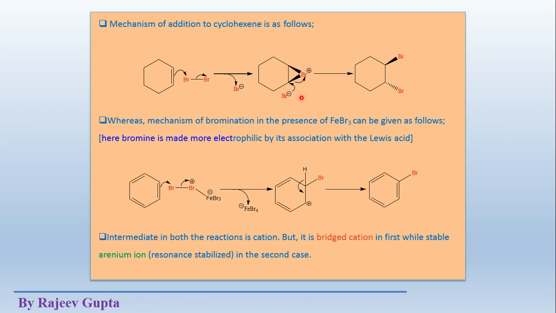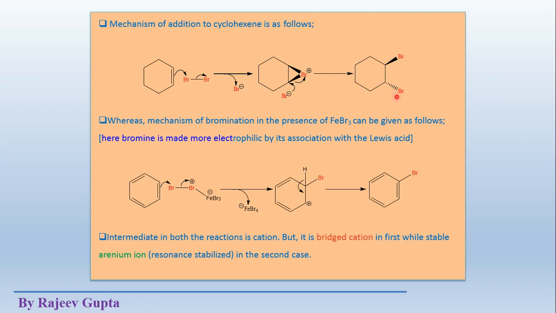This is an SN2 type bimolecular nucleophilic substitution mechanism. If it attacks from the back side, then this bond breaks and this bromine remains at wedge, and the back side attacking bromine nucleophile remains at dash. So we get a trans isomer in 100% as a product.